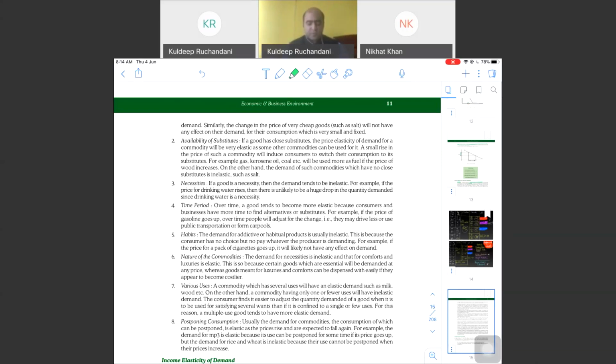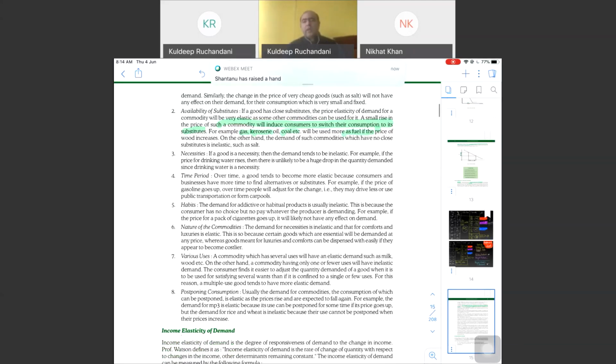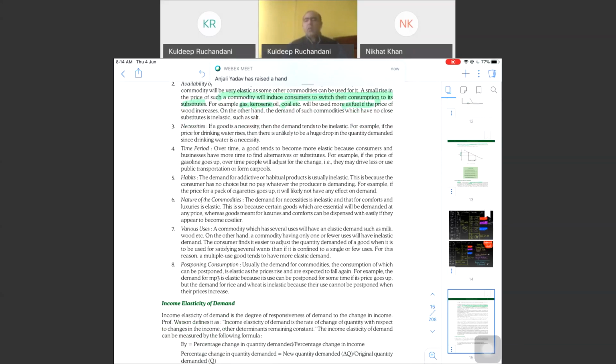Yes, Perk also is a close substitute. So a small rise in the price of a commodity will induce consumers to switch their consumption to its substitute. Examples given: gas, kerosene oil, coal. And where I don't have a substitute available, then whatever the price, I will have to buy it. I don't have another option. So when there are substitutes available, there will be elasticity. When there are no substitutes available, it will be inelastic.